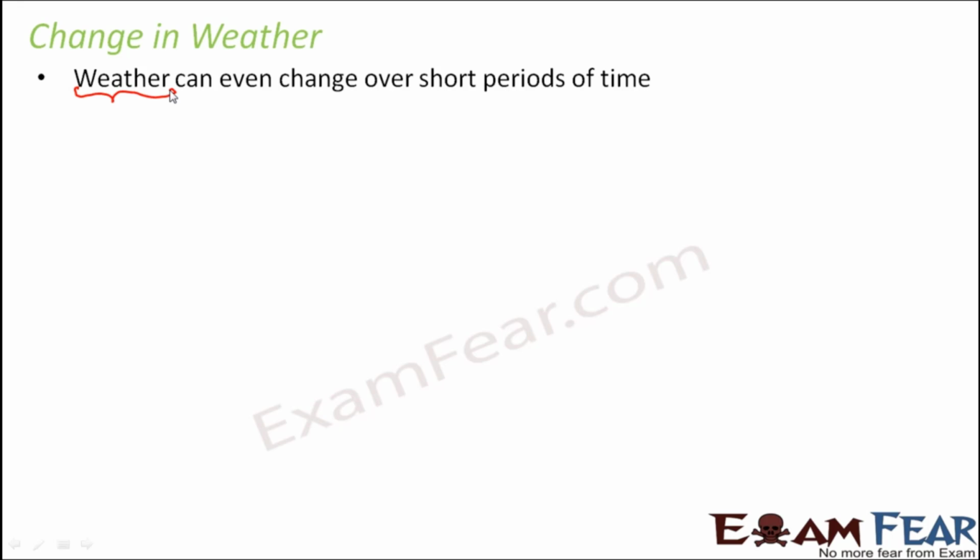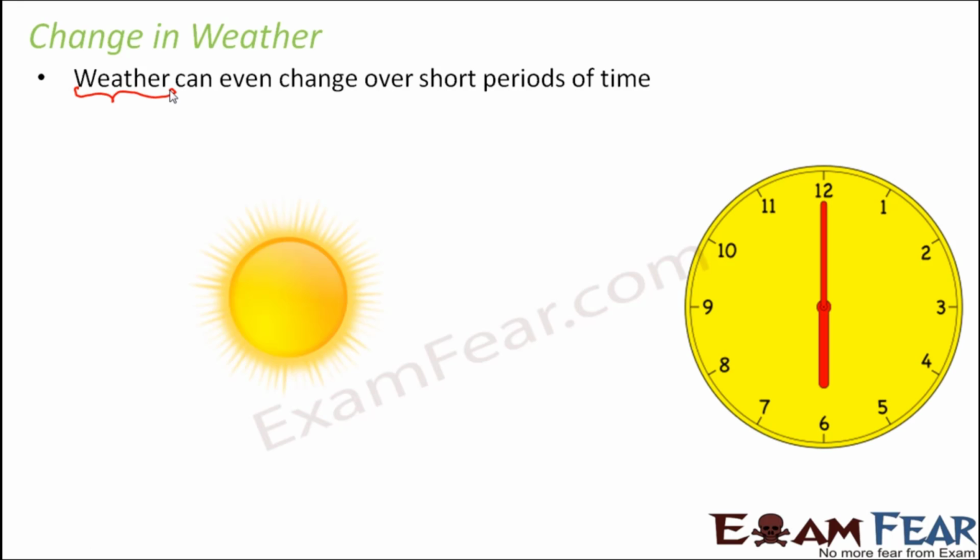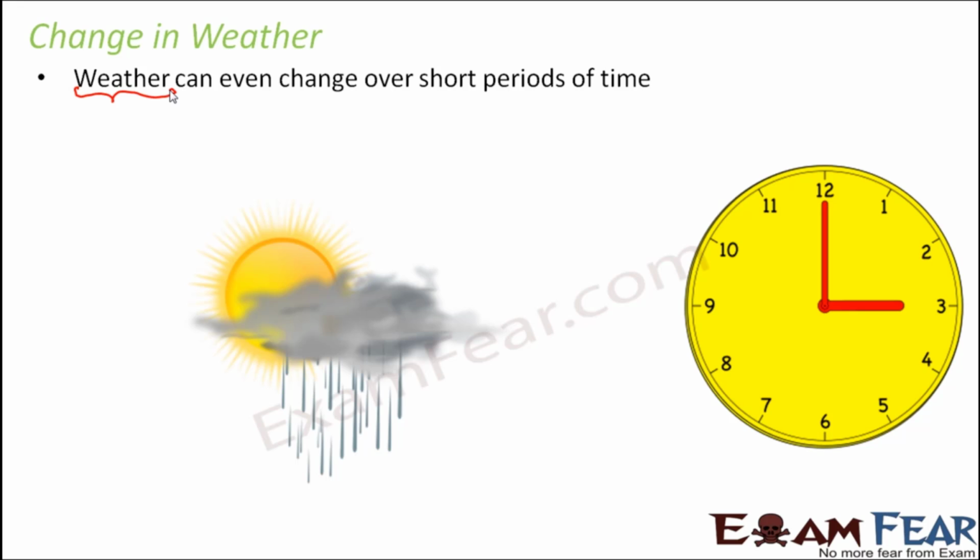In fact, not only days, sometimes during the morning the temperature is more. Not sometimes, in fact all the days you would have seen that the afternoons are hotter than mornings or nights. Correct? Because there is a change in temperature even within a couple of hours. Similarly, sometimes it rains in the evening, but the mornings are quite sunny. So again, that is a change in weather even within a couple of hours. So this tells you how weather can change even within a few hours. Morning 6 o'clock it was quite bright and sunny.